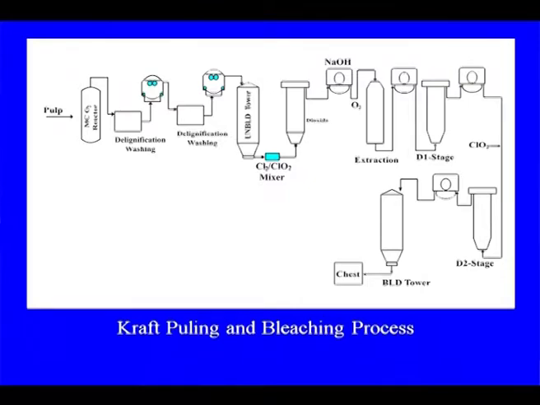So, kraft pulping and bleaching, where the chlorine dioxide bleaching has been added. Here actually the consistency in the bleaching towers is also changing. In case of the chlorine, earlier it used to be 3% consistency, in the hypochlorite stage it can be 8 to 10%. So, consistency is also changing, because in each stage the pulp which you are getting after bleaching goes for washing. So, here we are having the washers also, in each stage of the bleaching.